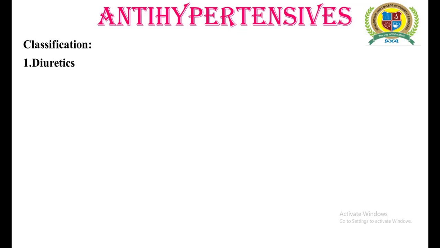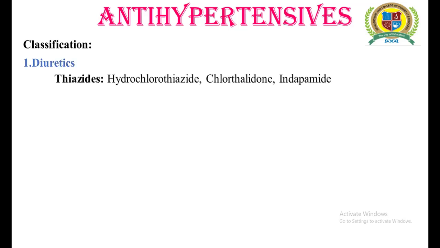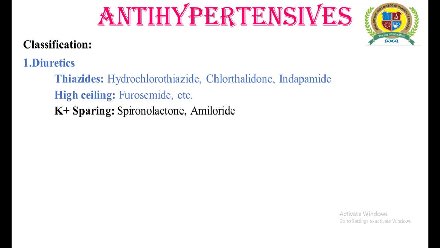These diuretics are further subclassified as thiazide diuretics. Examples include hydrochlorothiazide, chlorthalidone and indapamide. Second, high ceiling diuretics, also known as loop diuretics. An example includes furosemide. And the third type of diuretics introduced as an antihypertensive includes potassium sparing diuretics. Examples include spironolactone and amiloride.